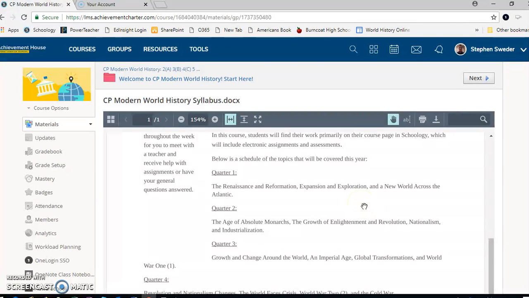In quarter one, we'll be talking about the Renaissance and Reformation. Then we'll be talking about expansion and exploration, like Columbus and the Age of Exploration. And we'll be talking about the New World across the Atlantic, some of the colonies and things like that. And then in quarter two, we'll talk about absolute monarchs. We'll talk more about how the power of kings and queens began to change. We'll talk about the Enlightenment and also the Scientific Revolution, the American Revolution, and the French Revolution, the three big revolutions we have in that time period. Then we'll talk about nationalism and also industrialization, like factories and machines and things like that.